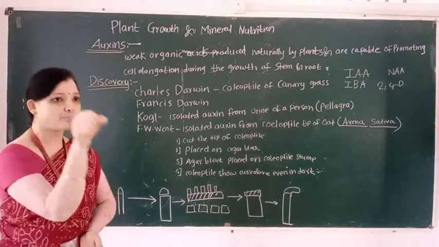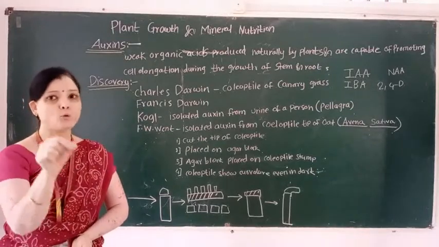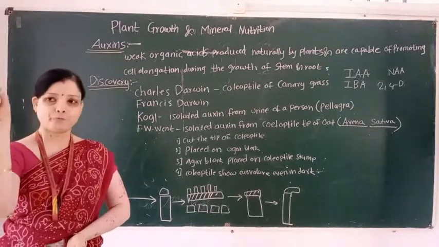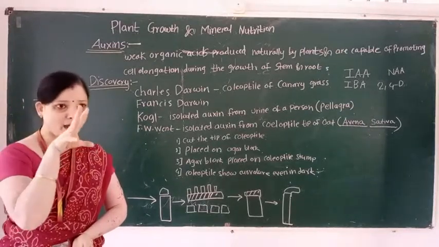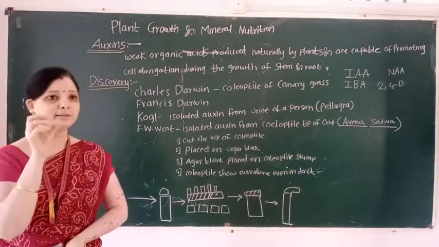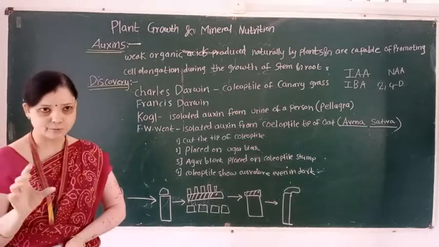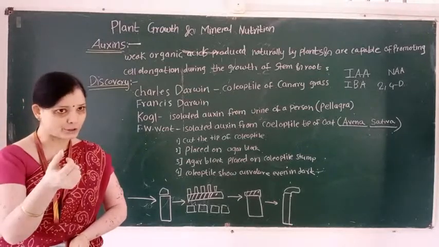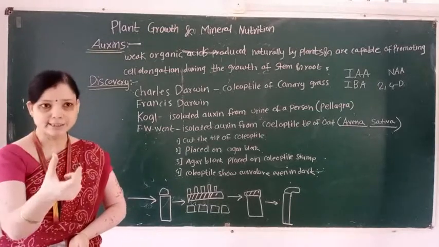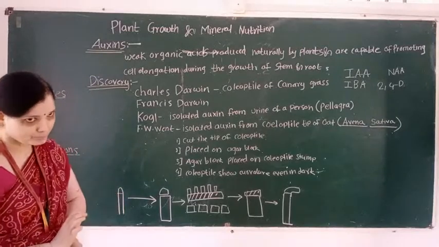What is the main role of auxin? Auxin promotes cell elongation. Where are auxins synthesized? At the apical portion or terminal portion of a plant organ, that is root as well as stem.